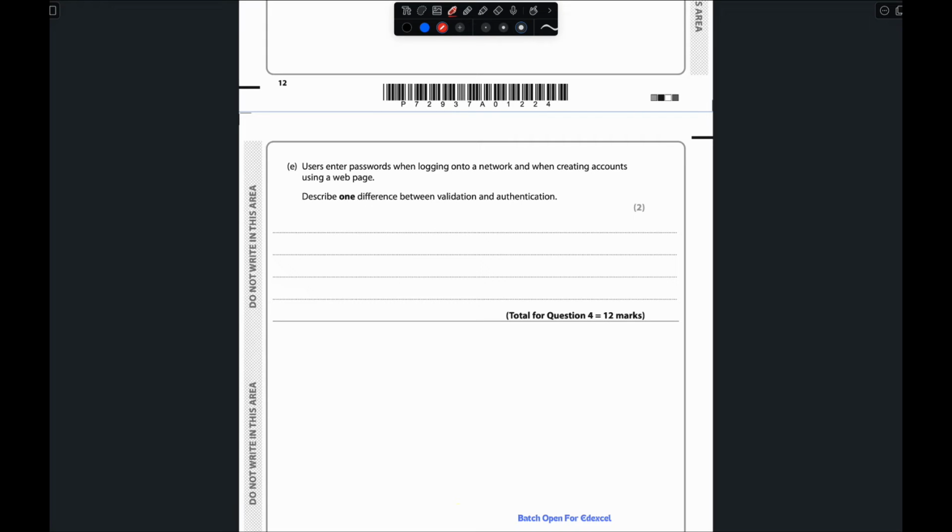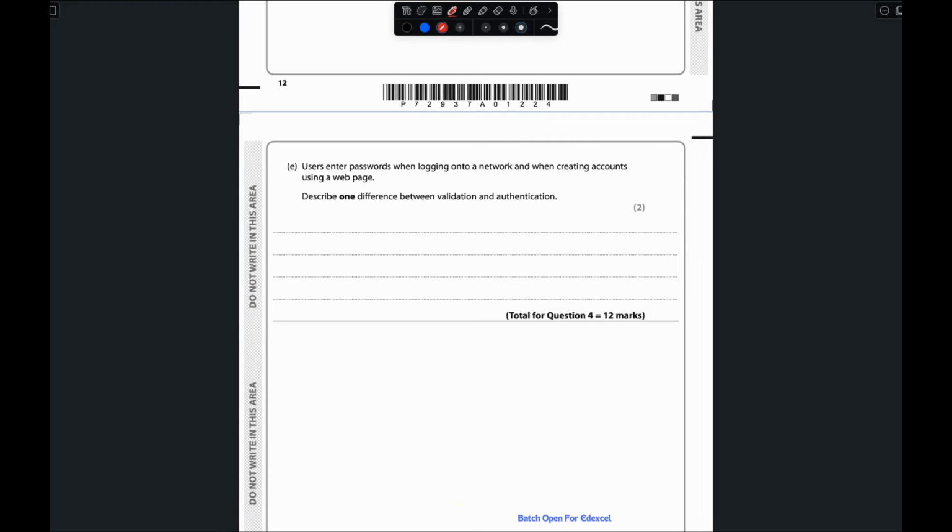Authentication happens after we do the registration, when we are trying to log into our social media. That time we provide the password that we used when creating our social media account, right? During the login, when we put our password, the password is sent to the server, and then the server checks the database: whatever password I submitted, is it the actual password that I used when creating that account? So they authenticate using that.